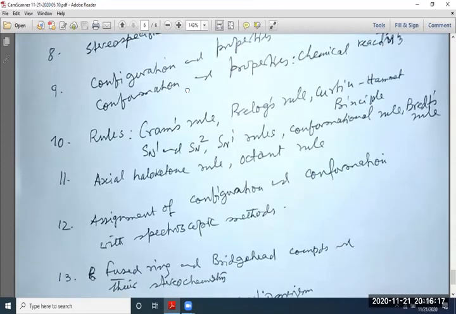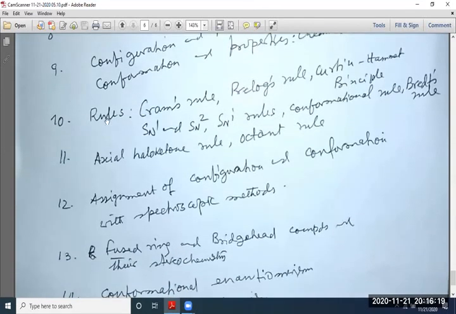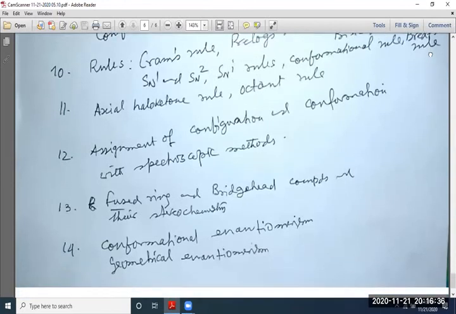Then there are a few rules in this course: Cram's rule, Prelog's rule, Curtin-Hammett principle, SN1, SN2, SNi rules, conformational rule, and finally today I taught you Bredt's rule. Then another is the axial haloketone rule, octant rule.